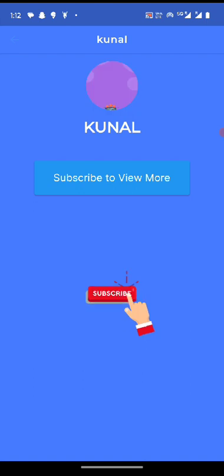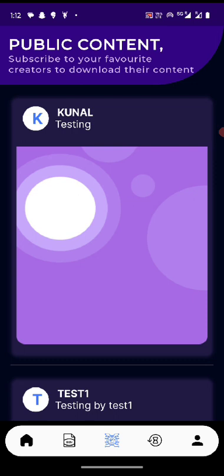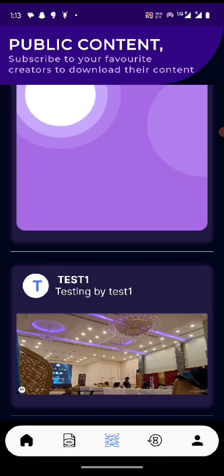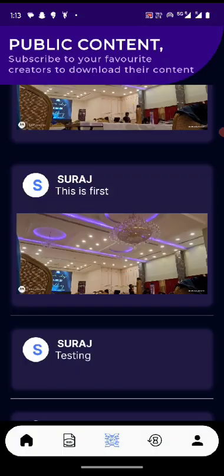As I go to Kunal, you can see that I have to subscribe to see his more content. Basically, during registration, we keep a field where the user sets how much he wants to charge for the subscription. Currently we haven't kept any payment gateway, but yes, we are storing this variable in the backend. So as we click on it, it gets subscribed, and now me as user one is subscribed to Kunal's content. If I go to Suraj, as you can see, I haven't subscribed to him, I can't see him, but Kunal I am subscribed to, so now I can see his content.